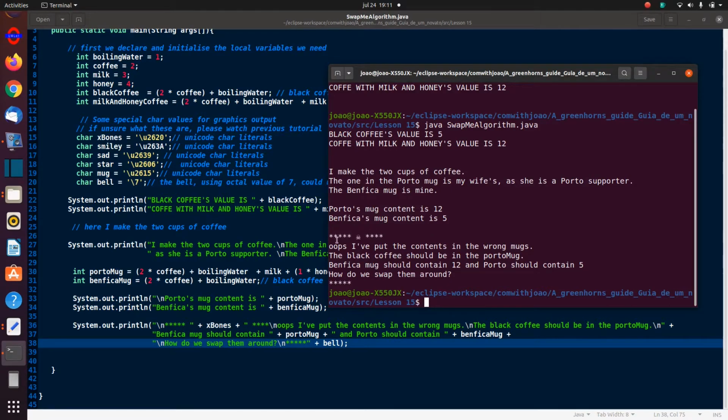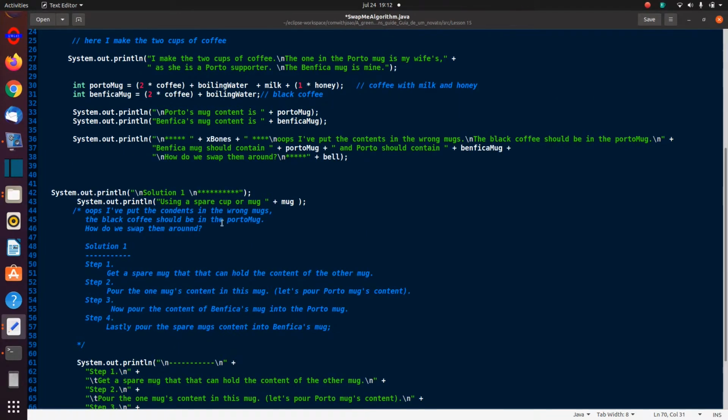And you'd have seen it gives me this little character here, the skeleton that is coming from these over here, the X bone, the Unicode 2620, and so on. Oops, I put the content in the wrong mug. The black coffee should be in the Porto mug. The Benfica mug should contain 12 and Porto should contain 5. Now how do we swap it? So this is how we're going to go about it. If you remember the video, I used a spare mug, so let's try that. Let's use the spare mug to solve this.